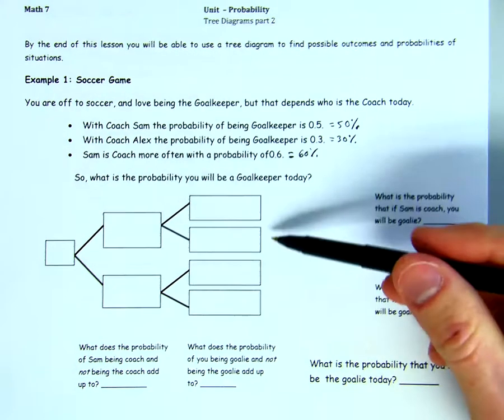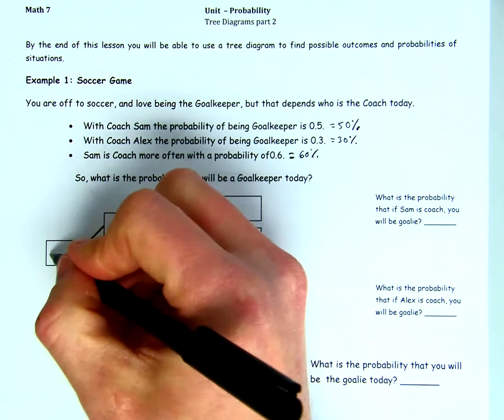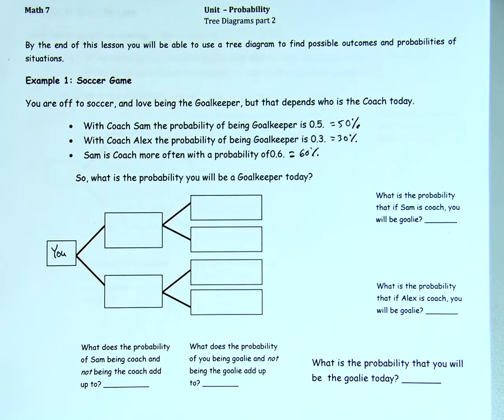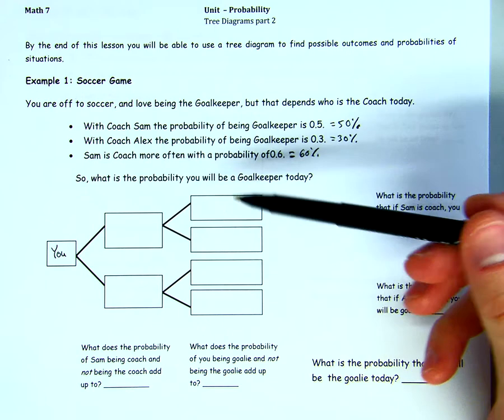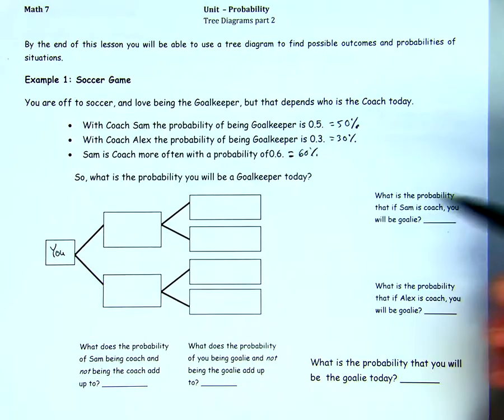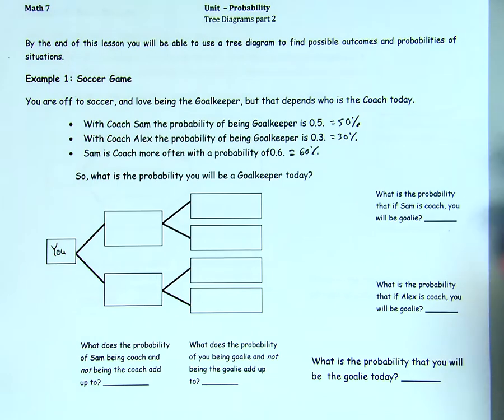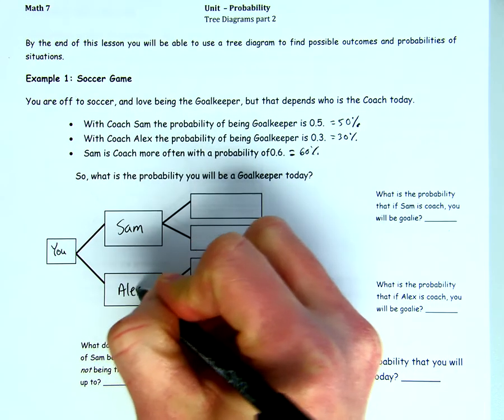So our tree diagram is set up right here. And so let's put you right here. Now, our first one has two choices to it. We know that either Sam is the coach or Alex is the coach. And then whether either one of them is the coach, you have a chance of being the goalkeeper. So, our first part here is we're going to figure out what's the probability that Sam is the coach versus Alex is the coach. So we're going to put Sam right here. We're going to put Alex right here.